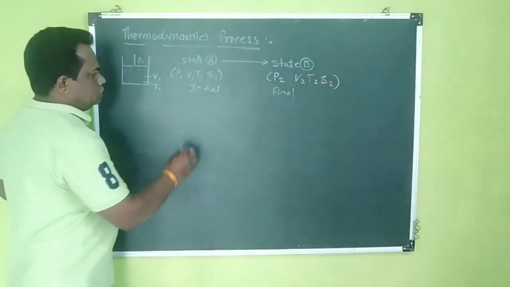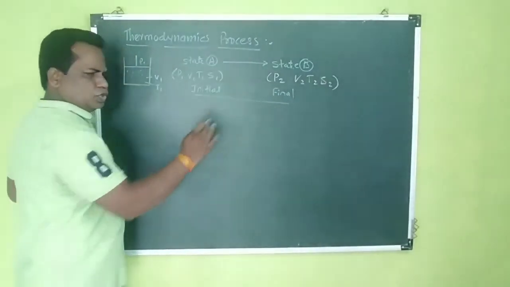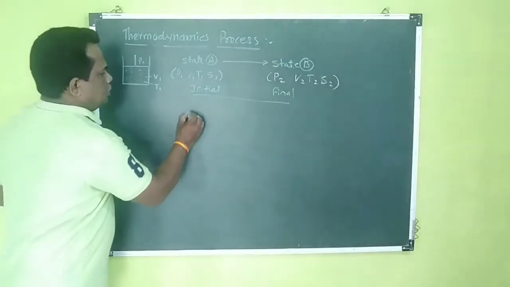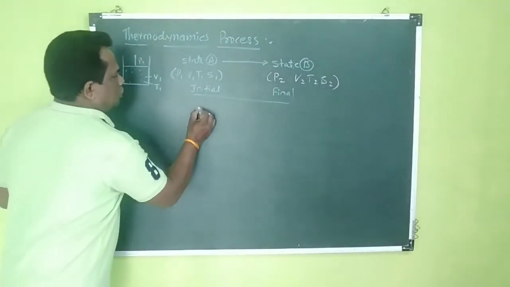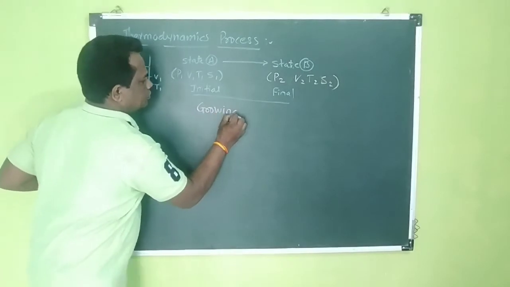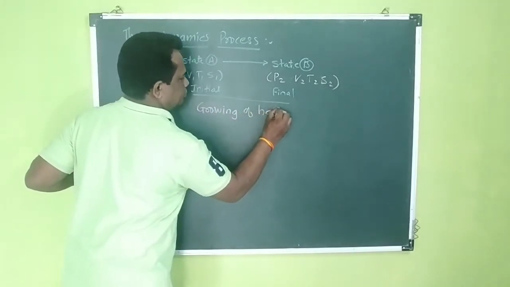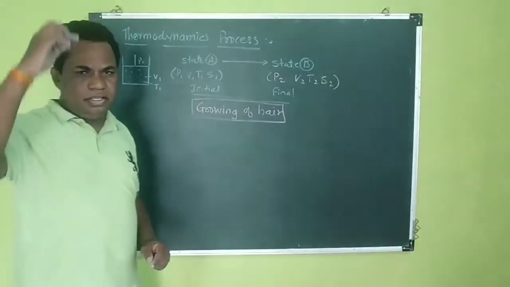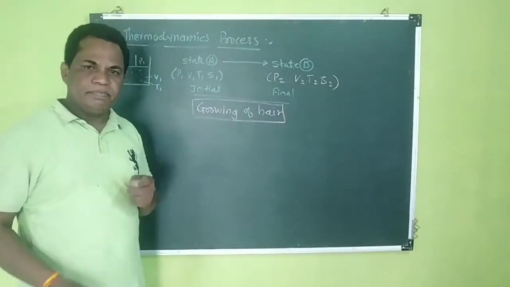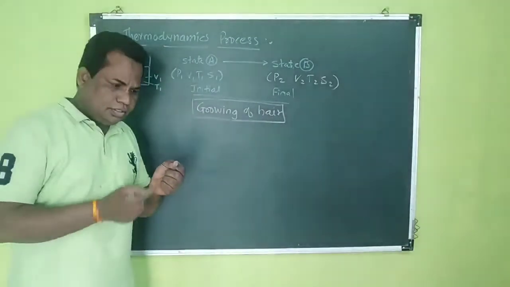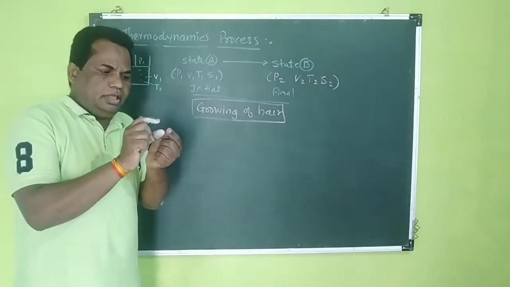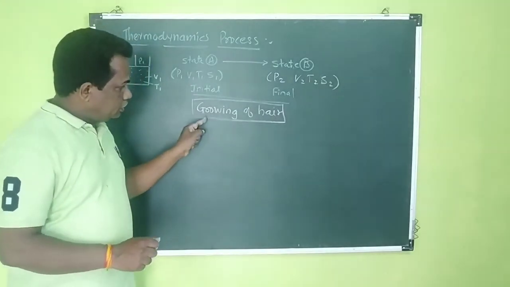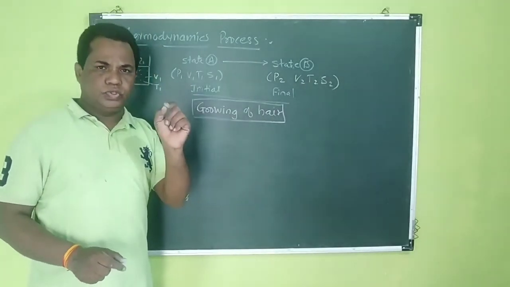You cannot identify that the state is changing. For example, the growing of hair. Daily the hair grows, but we can't notice that it is growing, because the growing of hair is very slow.